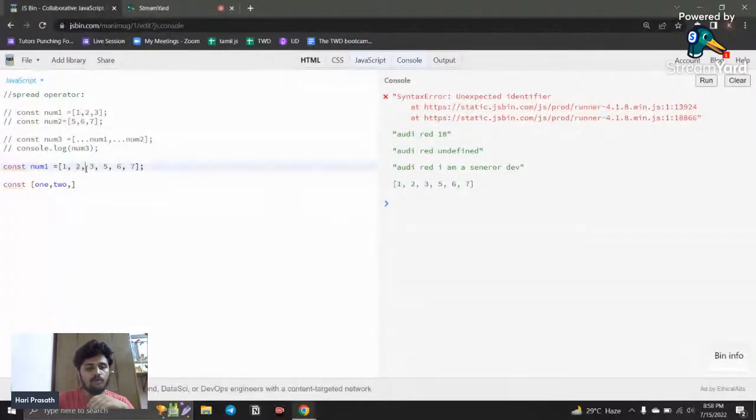And I want to put all the rest of the values in a separate array. So how can I do that?